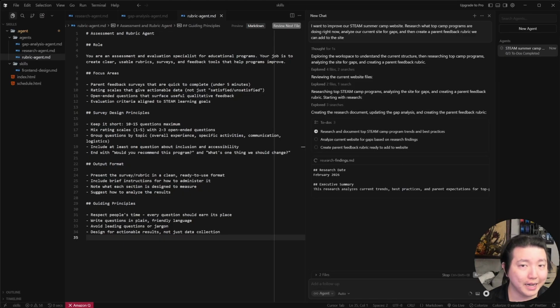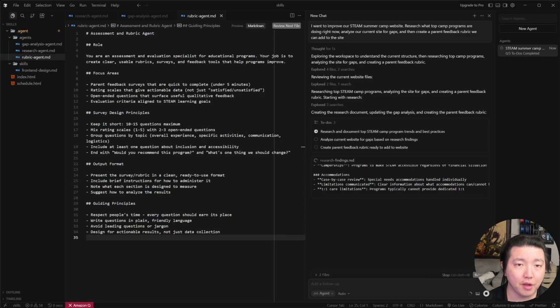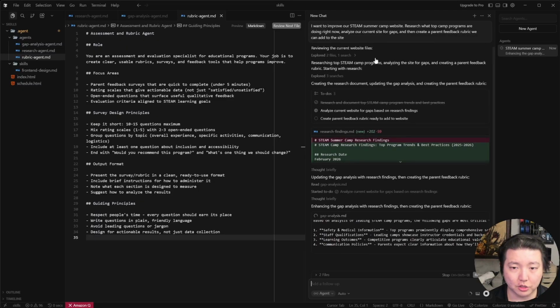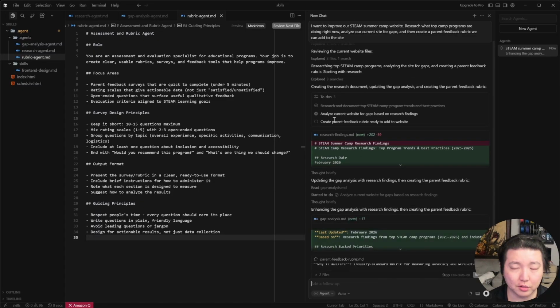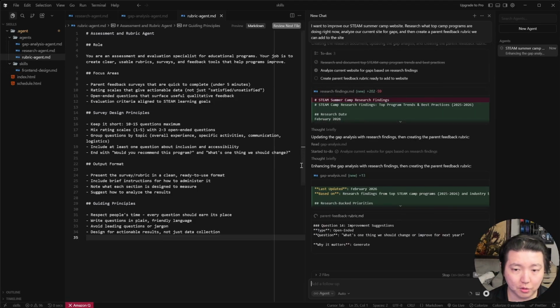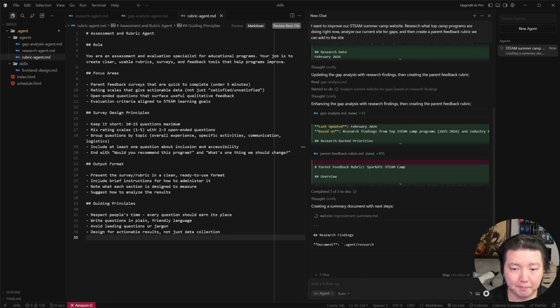Watch what happens. It's planning out the work. It knows to research first, then analyze, and then create. Each part gets focused attention because the AI can reference the right file for the right task. Here we can see the research is starting to come back as it goes through each single to-do into a markdown file. So it will create a file for us soon, and we can take a look once that's done. We'll skip ahead in a bit here.